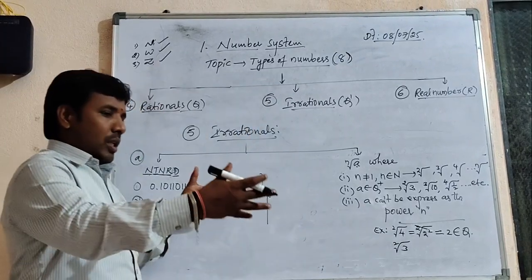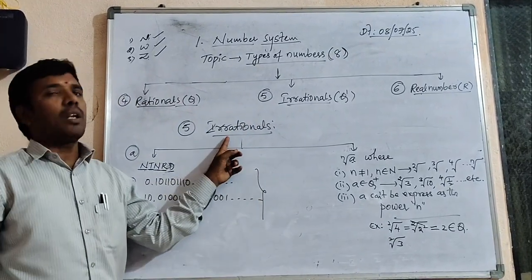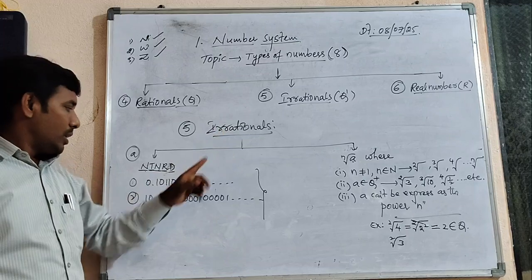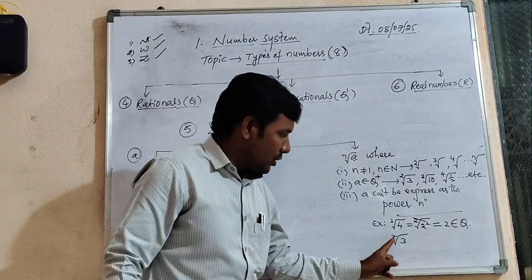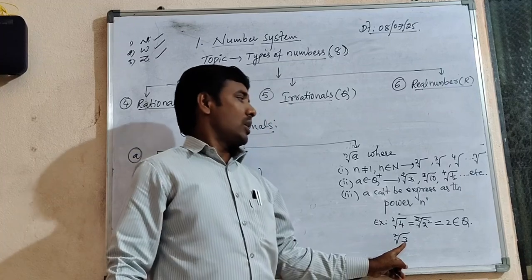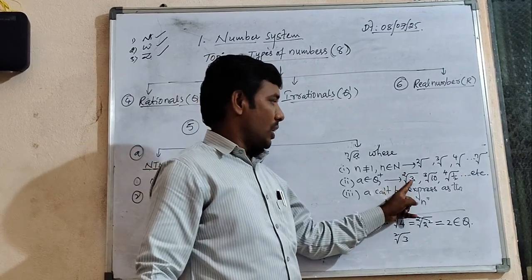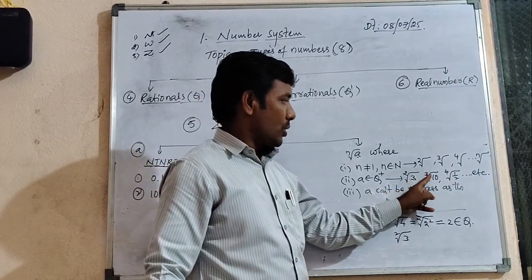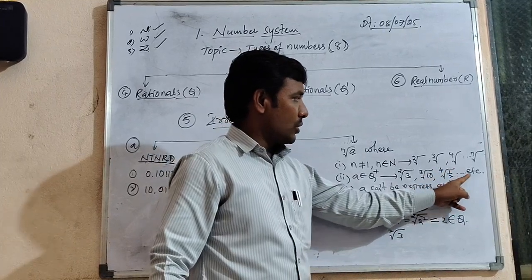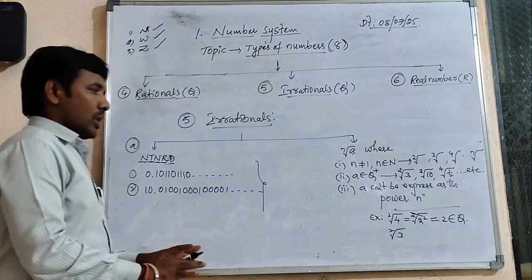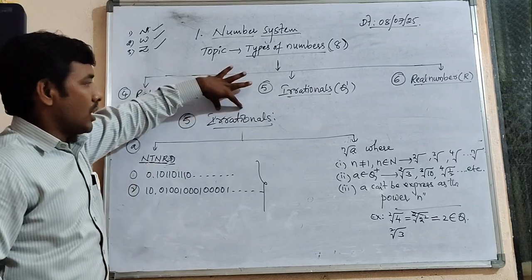Then those are called irrationals. Square root 3 is irrational, cube root 10 is irrational, the fourth root of 1 by 2 is also irrational. Students, I think you understood what irrationals are.